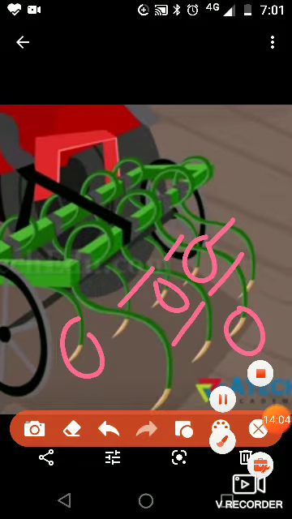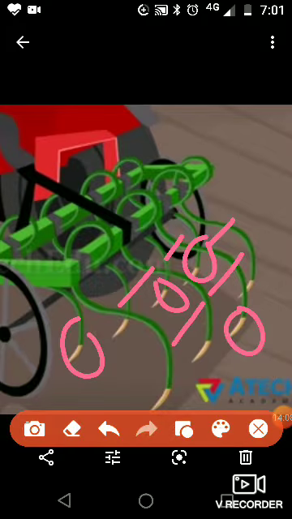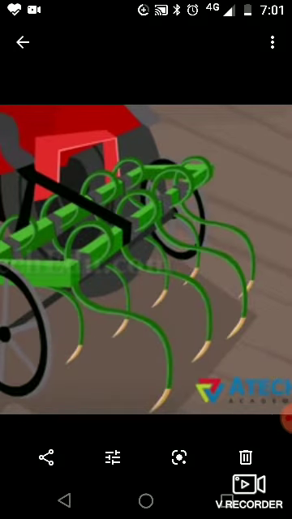So this cultivator is actually very advanced, much more advanced than the traditional tools, and it is very good because less energy is required. That means manpower is not required and more work is done. But with the traditional implements, less work is done, lots of energy and manpower is required, and lots of time is wasted.